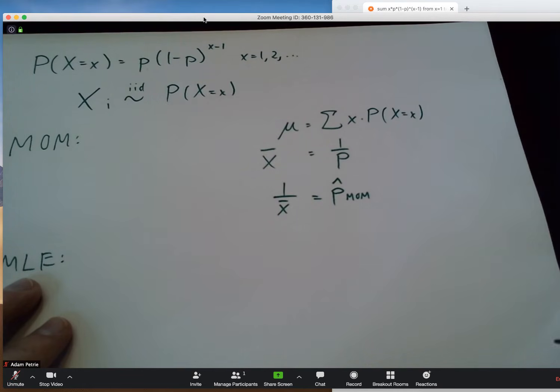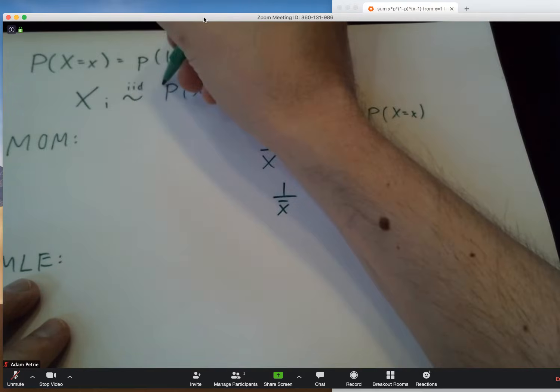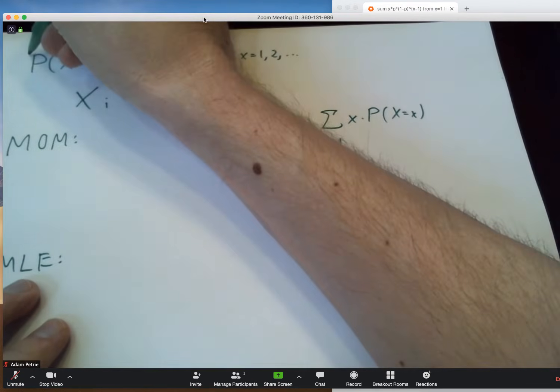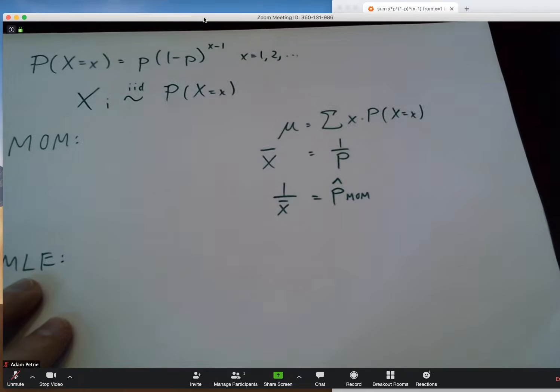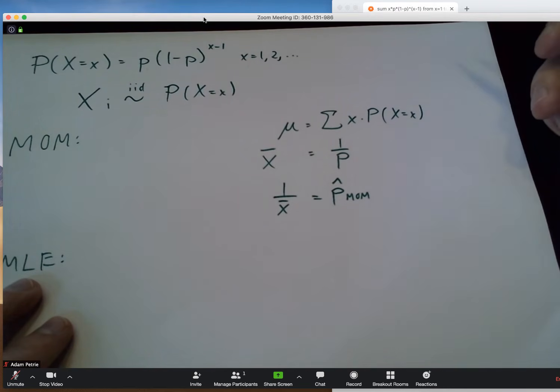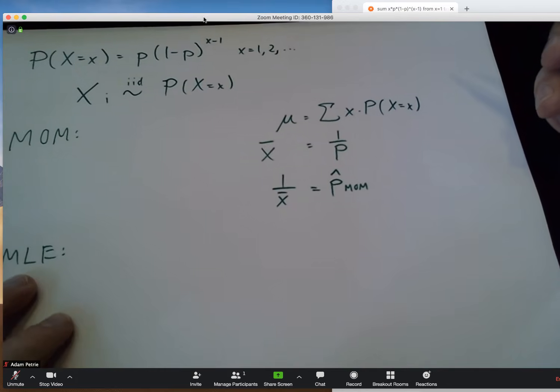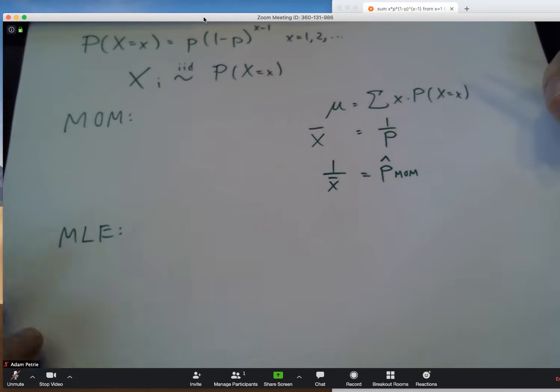So a lot of p's flying around. This is a capital P right here. Let me differentiate that just for reference. Big P is our notation for the PMF. Little p is this probability of success, a parameter. And so how do we go about doing this?